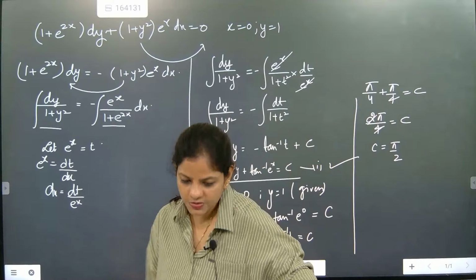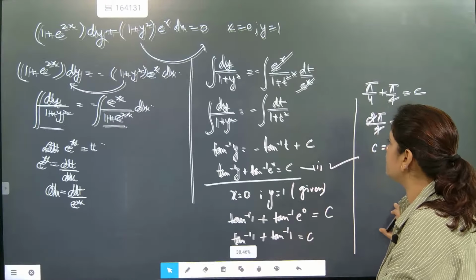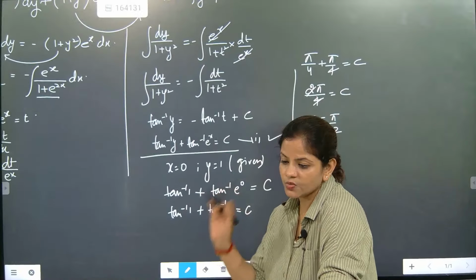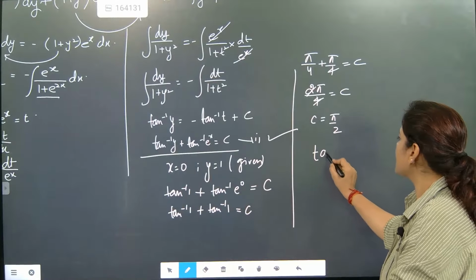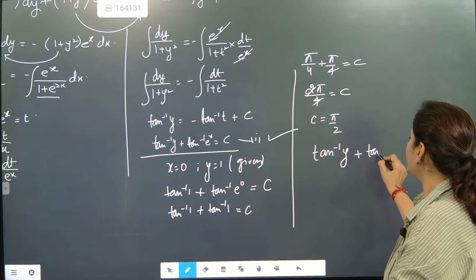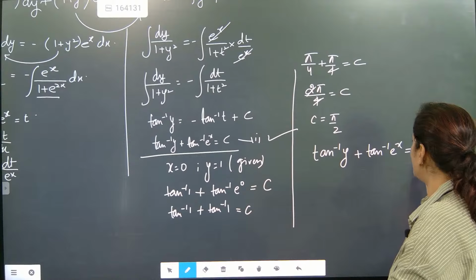Done. So once the pi by 2 section is there, now we are ready for the final evaluation of the question, because these questions are not so easy. These questions, one trip we have done, now the next part is there. So that section is now tan inverse y plus tan inverse e to the power x is equal to pi by 2.